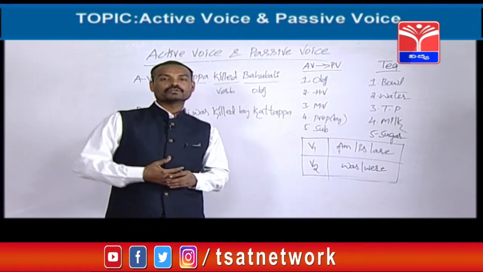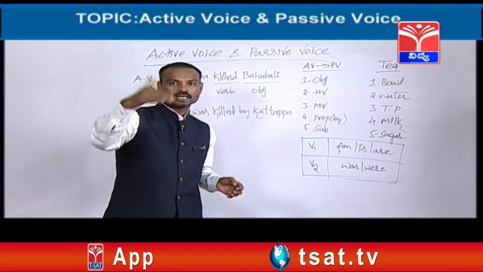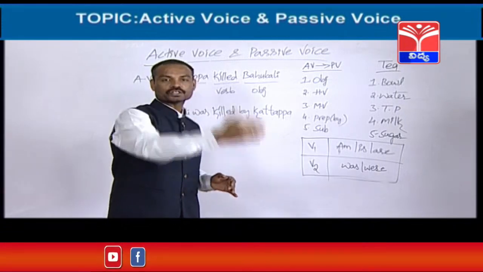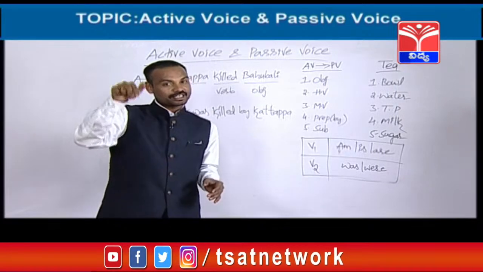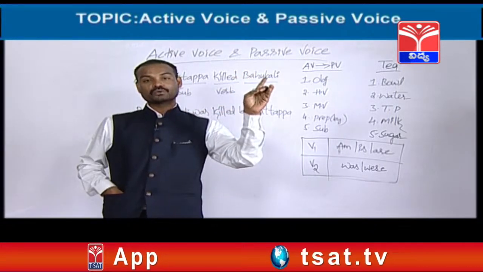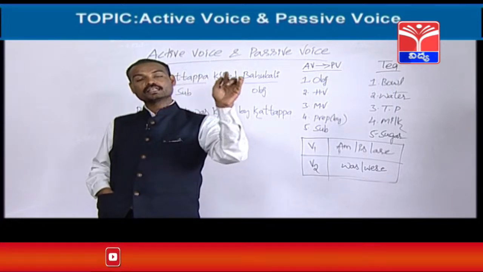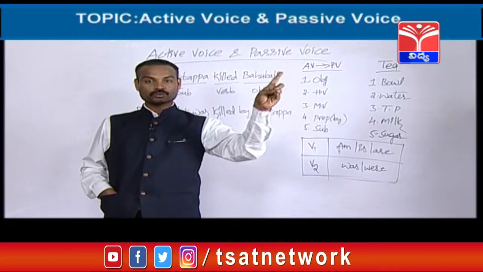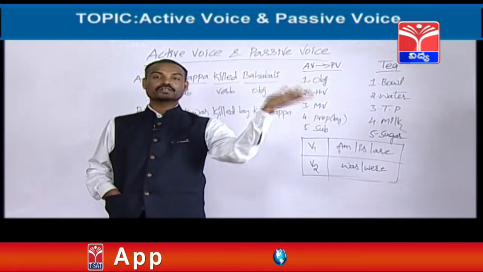Next, I am going to give you one more example. Nageshwar Rao will attend a function tomorrow. It is a simple future tense. It is simple future while we are learning tenses. But while we are learning activise, passivize, the same sentence is called activise. Nageshwar Rao will attend a function tomorrow. This is activise. The passivize is a function will be attended by Nageshwar Rao. A function will be attended by Nageshwar Rao tomorrow is called passivize.